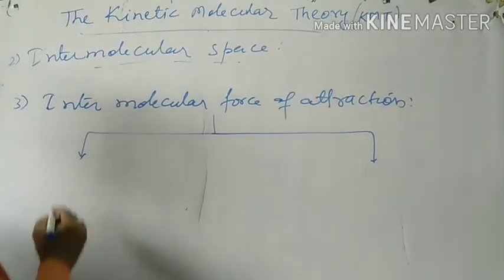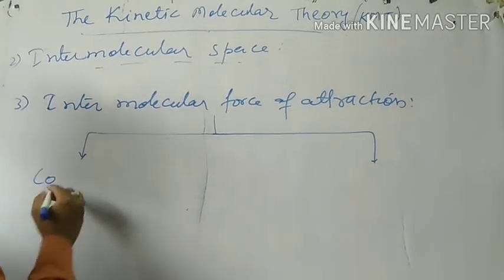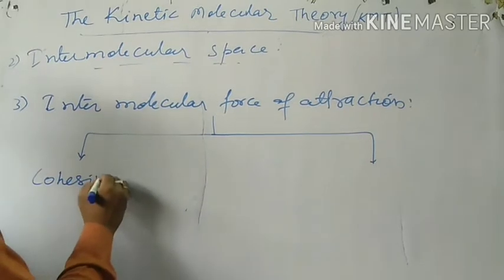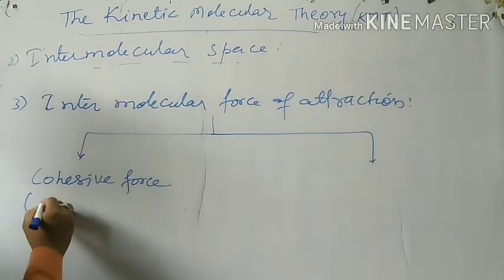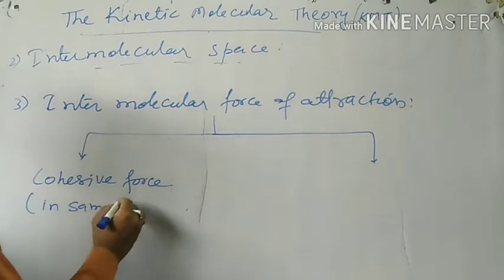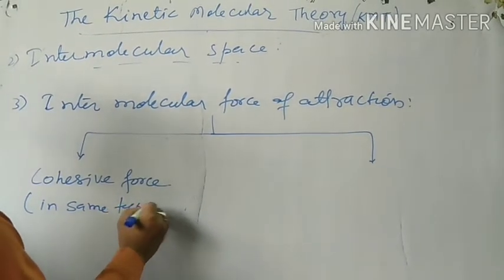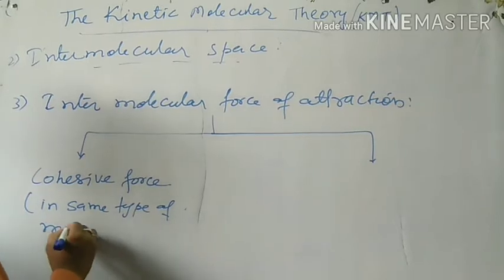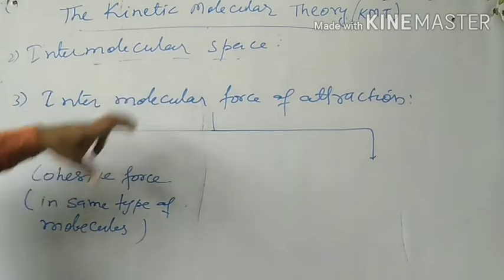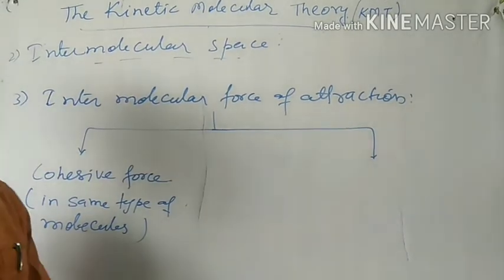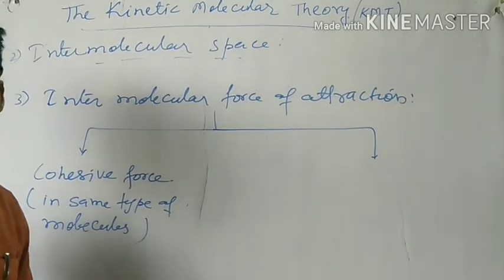Force of attraction between the same kind of molecules is called cohesive force. Force of attraction between the same type of molecules is called cohesive force.